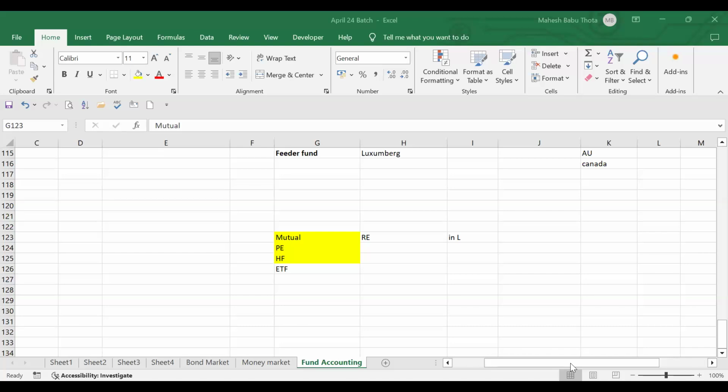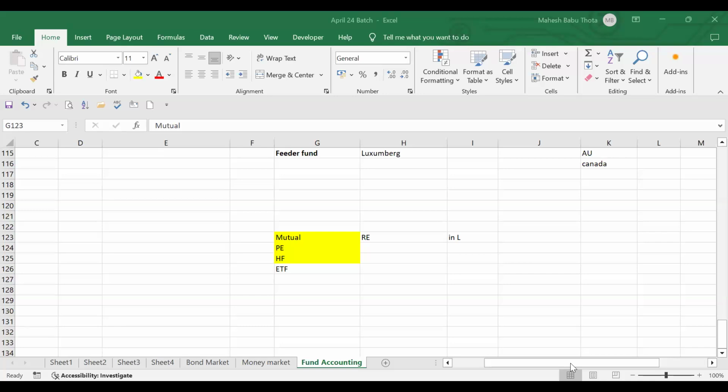Then we have private equity. Private equity and hedge funds both are meant for high net worth investors. High net worth investors means a lot of rich people will come and invest. People who have high net worth can come and invest. Even the minimum amount of investment will be very high in case of private equity.